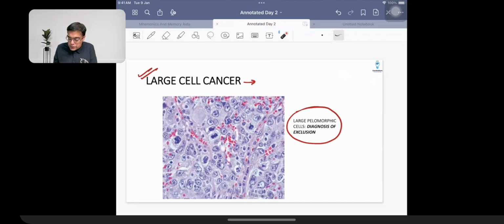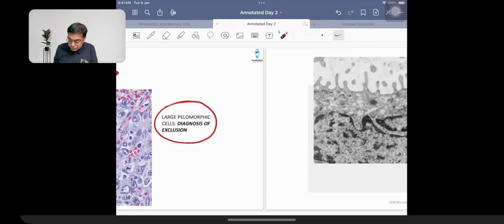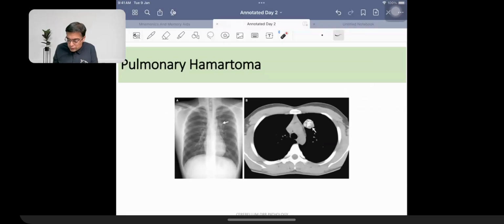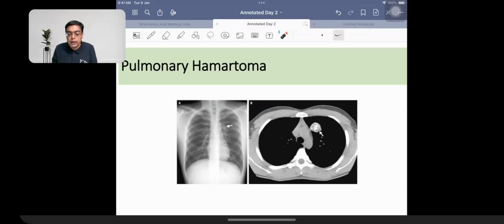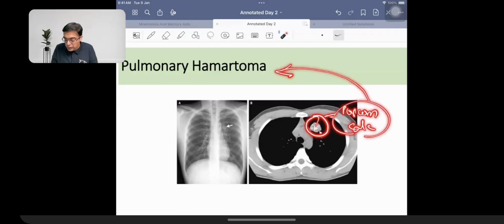Then what we need to remember is the lesion given the name of pulmonary hamartoma. Now, pulmonary hamartoma is an easy question for the exam for the simple reason that these patients, on the X-ray as well as on the CT, have the presence of a popcorn lesion. So popcorn calcification is what you see in a patient who has pulmonary hamartoma. That's the easy thing that is asked in the exam.